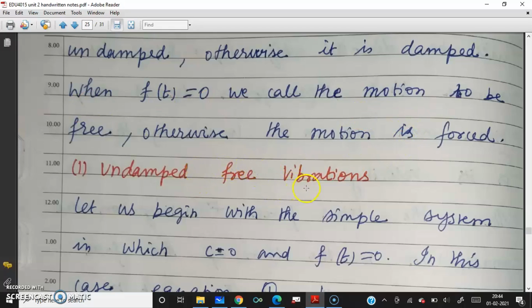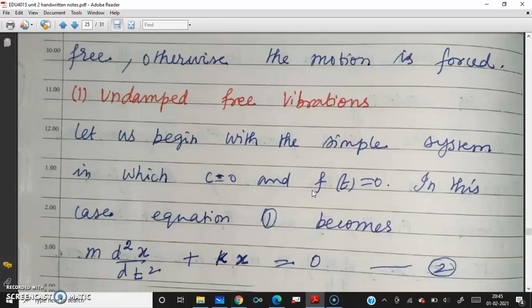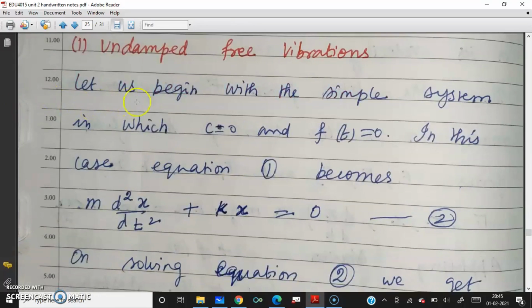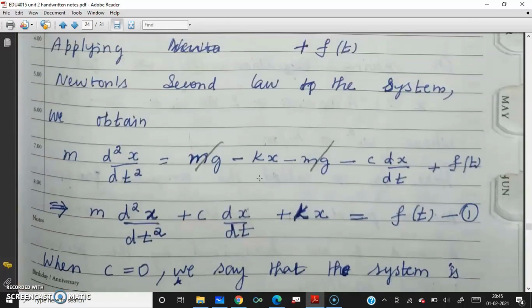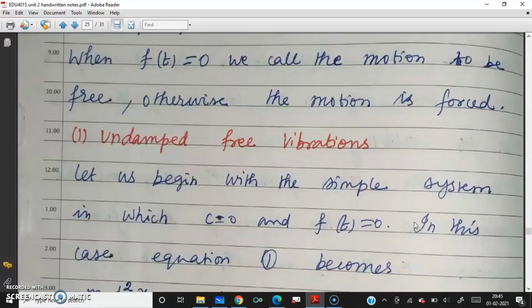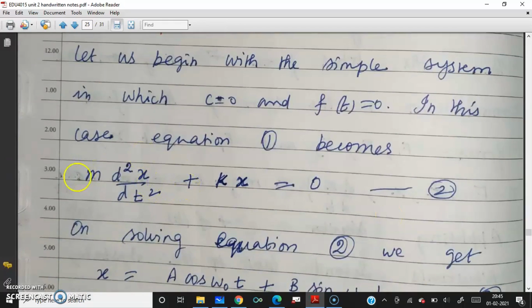We are going to see only undamped free vibrations for our application of the differential equation. Let us begin with a simple system in which c is 0 and f of t equal to 0. In equation 1, when c is 0 that term becomes 0, and f of t is also 0 as there is no external force. So the equation becomes m d square x by dt square plus kx equal to 0.